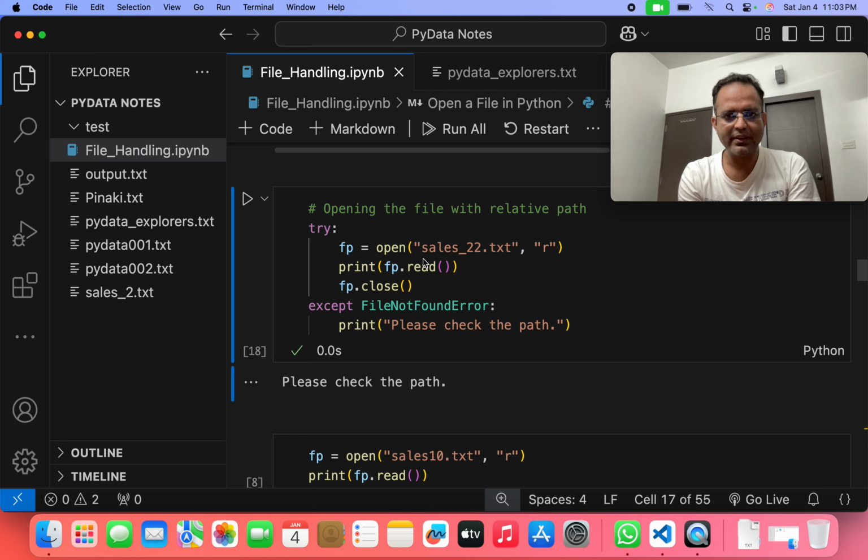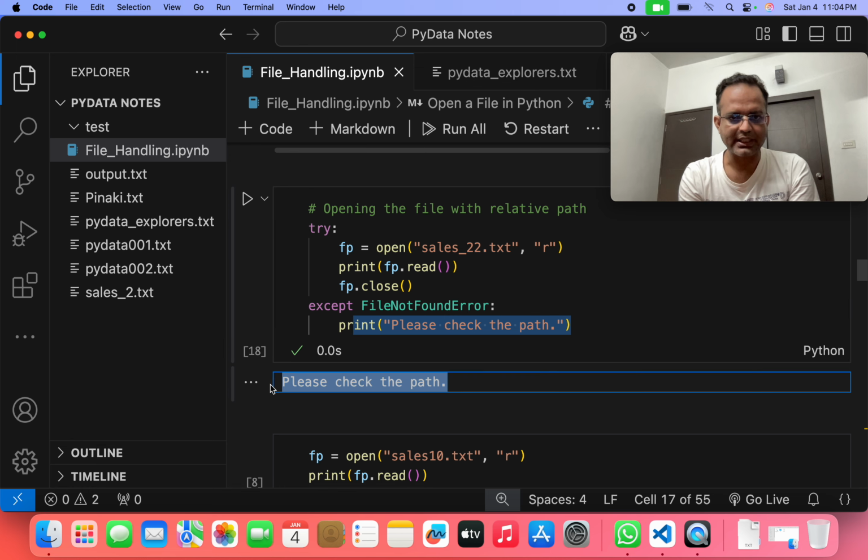We don't have this sales_22.txt. You can check it here. This file is not present here. So in that case, this program comes into the except block. In the except block, it prints this: please check the path.